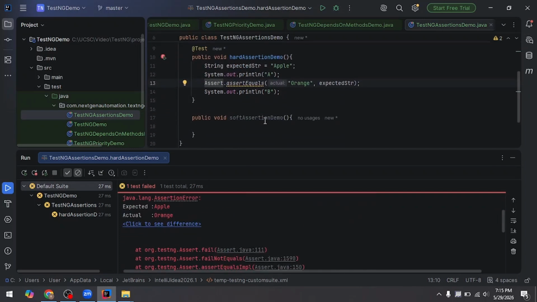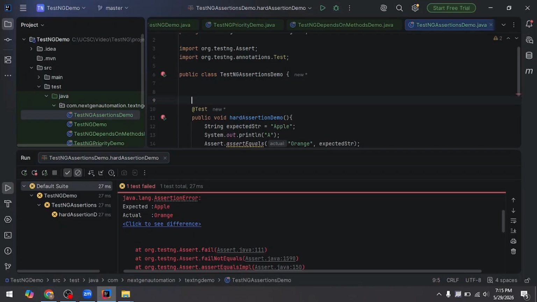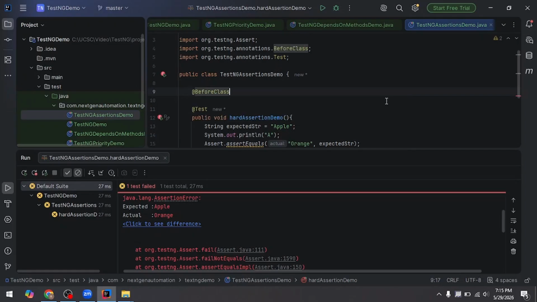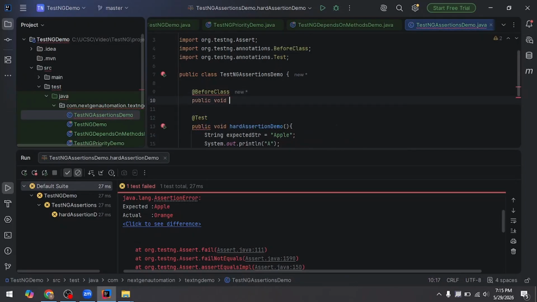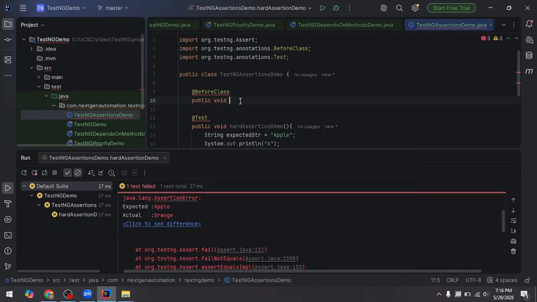Now we will go with the soft assertion. You know the TestNG annotation execution order, so I will add @BeforeClass, public void, and name it initialization.